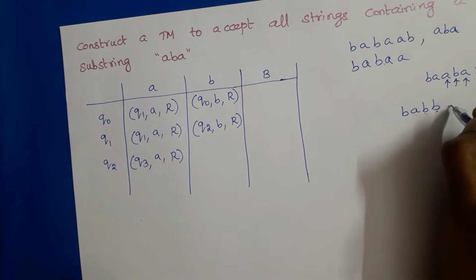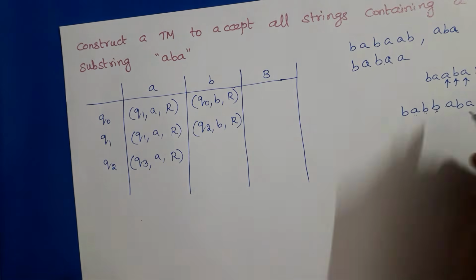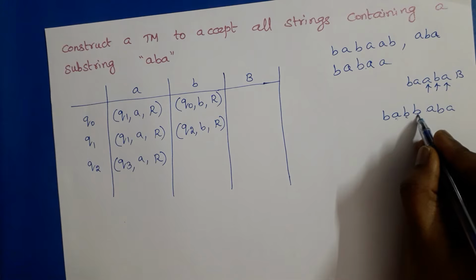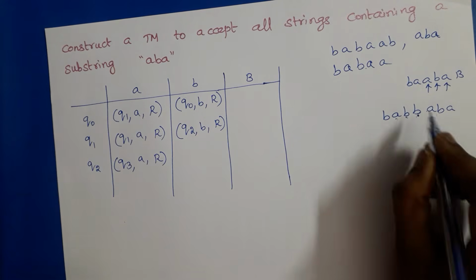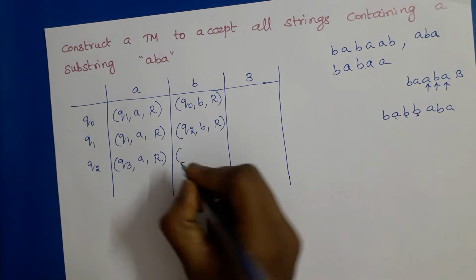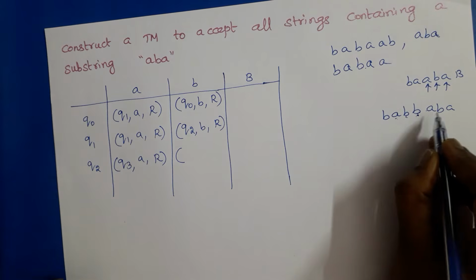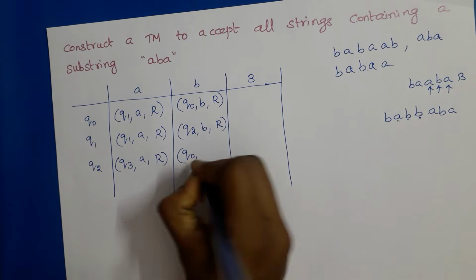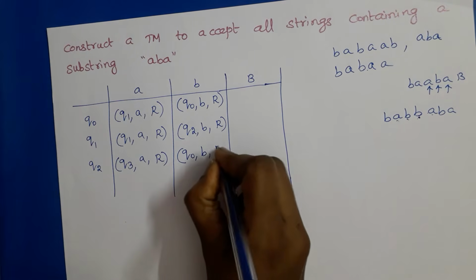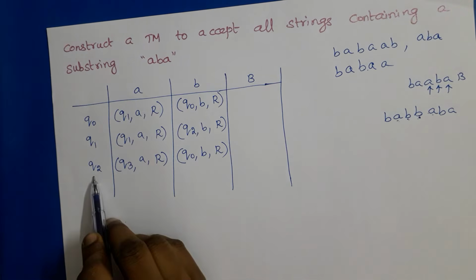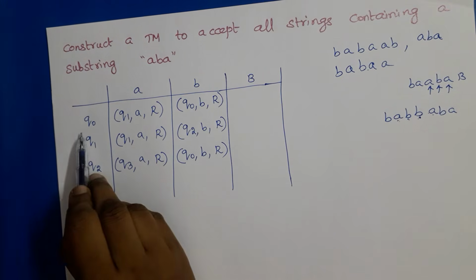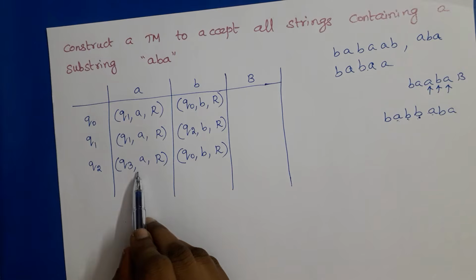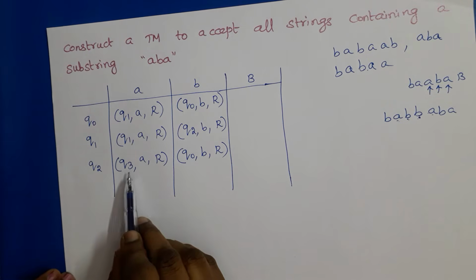We need to wait for ABA to enter into the final state. After AB, one more B is coming, so we need to go to the starting state, because we have to again read ABA. So the state changes to Q naught, B remains B, and the move is right move. So in Q2, if B is the tape symbol, we enter into Q naught, but if A is the tape symbol, we can go to Q3.